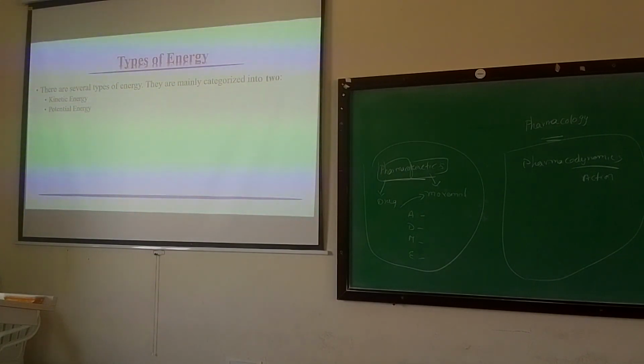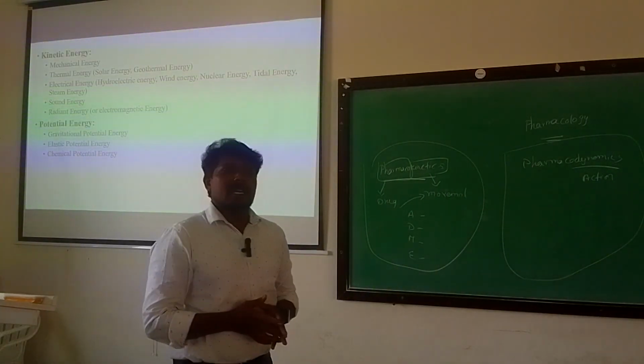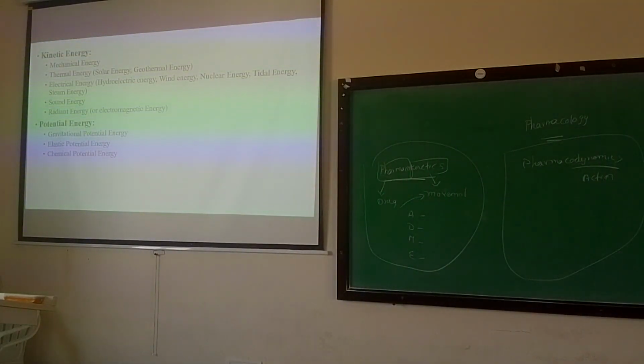Okay. So types of energy. There are several types of energy. They are mainly categorized into two: kinetic energy and potential energy. Okay. Have you all written? Yes, sir. So next, these are the few energies we are discussing here. They are categorized into kinetic energy and potential energy. In that, please write kinetic energy: mechanical energy, which you already told, thermal energy, solar energy, and geothermal energy also considered as thermal energy. Okay.